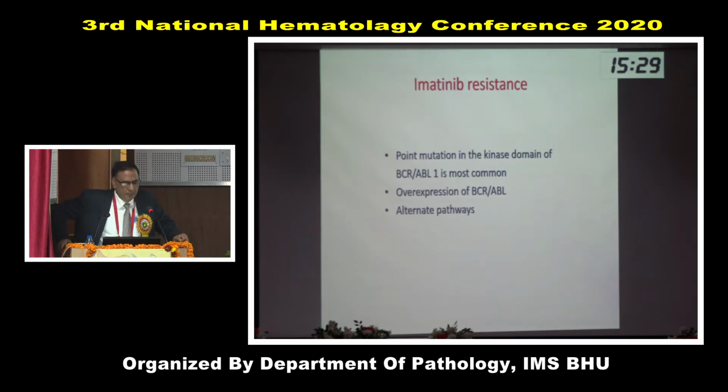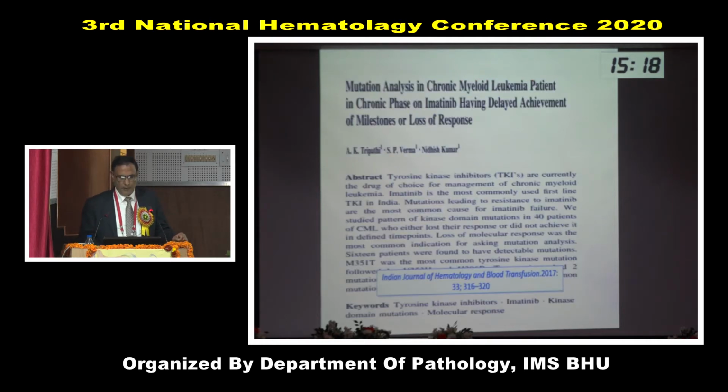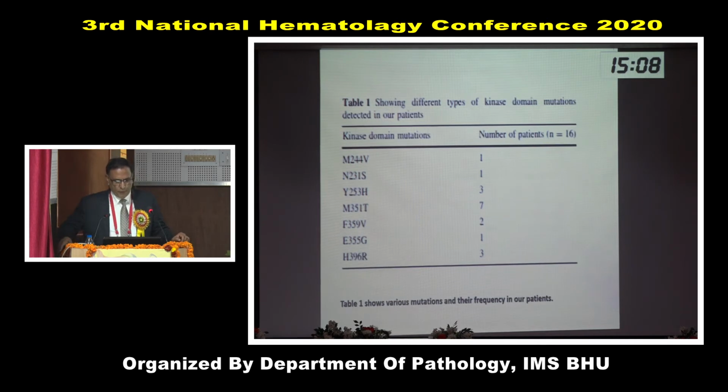This resistance is mainly due to point mutation in the kinase domain of BCR-ABL. Or it could be because of overexpression, or there may be some alternate pathway. We also had a paper and tried to find out different types of mutation in CML patients who were on imatinib and developed resistance. And these were the kinase domain mutations we found in our study.